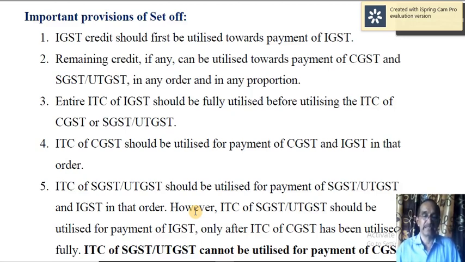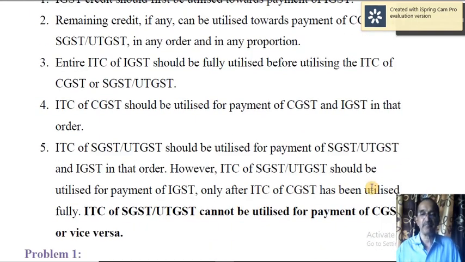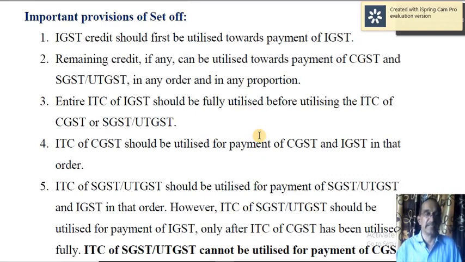ITC of SGST or UTGST cannot be utilized for payment of CGST, or vice versa. That means to say, if there is any surplus ITC of SGST or UTGST, that cannot be utilized towards CGST. Similarly, if there is any surplus of CGST credit, that cannot be utilized towards the payment of SGST or UTGST. So this is how you have to utilize the ITC, input tax credit.